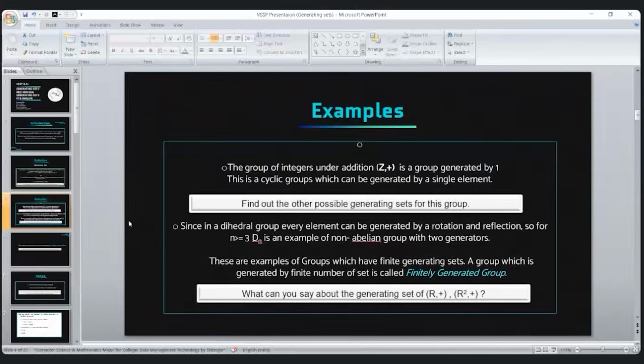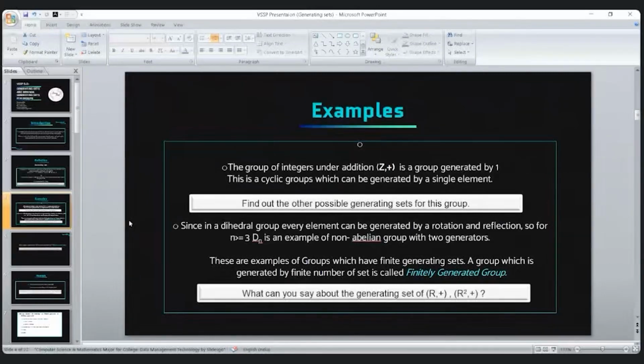Next we have the example of a dihedral group. We know that for n greater than or equal to 3, the dihedral group is non-abelian. A non-abelian group is also not cyclic, so it cannot be generated by a single element, but it can be generated by two elements, that is, any of its rotations and reflections. Every element is a combination of rotations and reflections, so every element can be generated by only two elements.